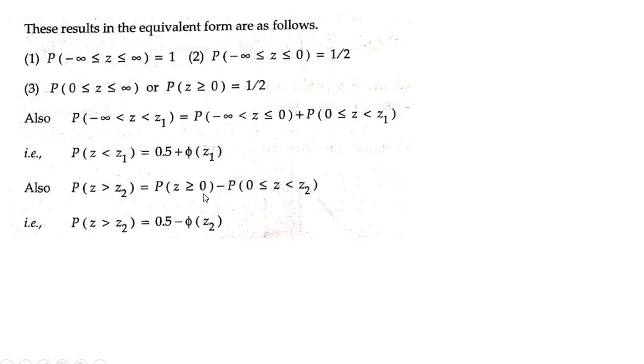Alright, so what is the probability of z greater than or equal to 0? Greater than or equal to 0 means it is up to infinity. So P of z greater than or equal to 0 is 0.5. It is equal to this. See the third one here.